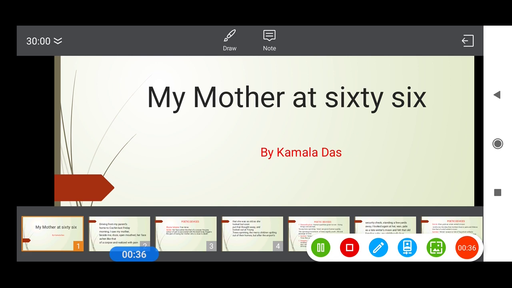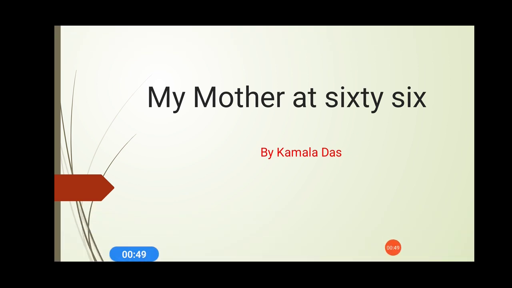So as I told you, around 18 lines are there, so I have divided them into three parts, so 6 to 7 lines would be there in a particular section. So let's discuss the poetry devices of the poem My Mother at 66, written by Kamala Das.